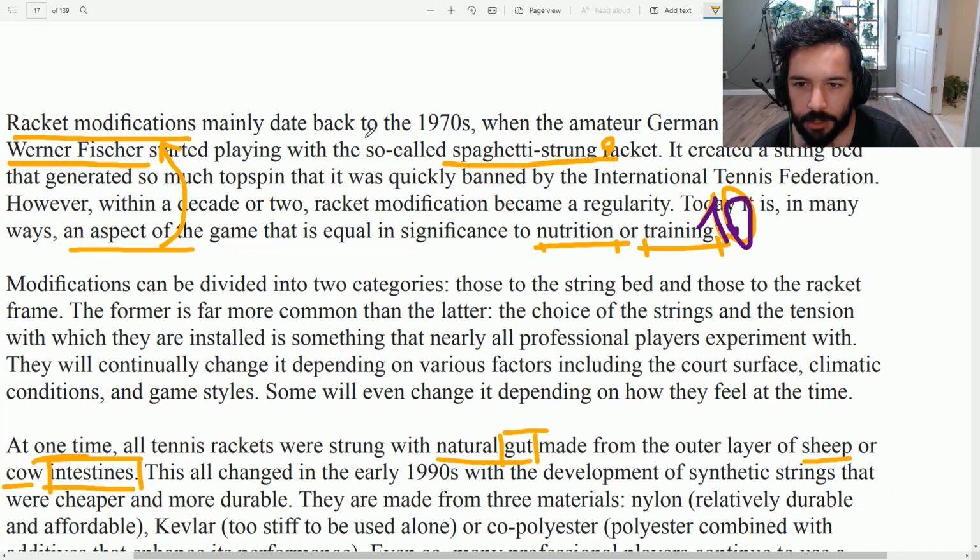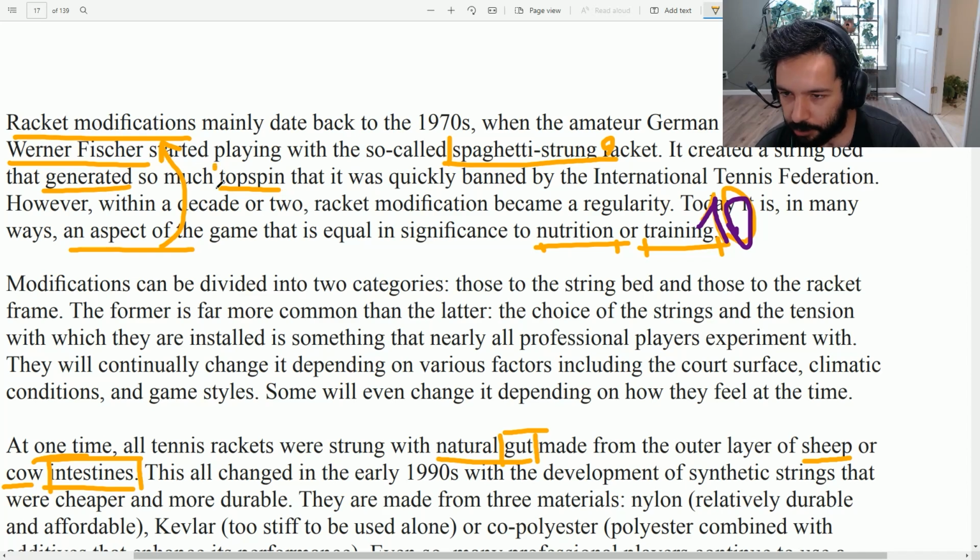So, amateur German tennis player Werner Fischer started playing with the so-called... It means, obviously this is not an official name for it, but people called it the spaghetti string racket. It created a string bed that created so much topspin that it was quickly banned by the International Tennis Federation. So ask yourself, why was it banned by the federation? Well, because it created a lot of something.